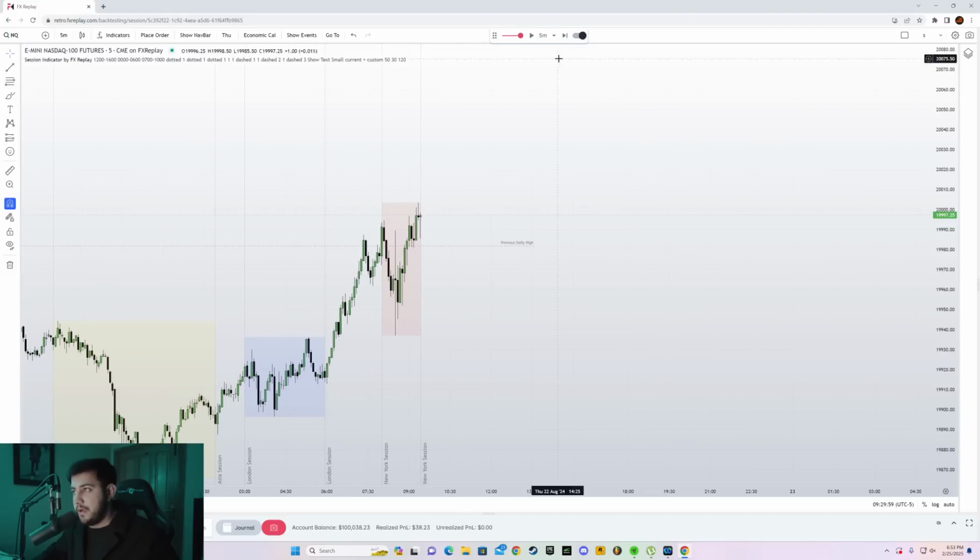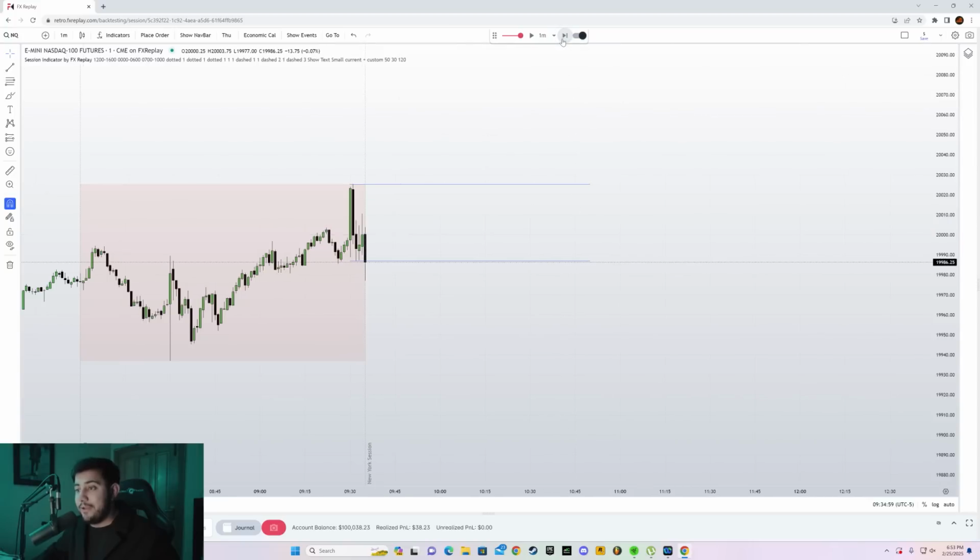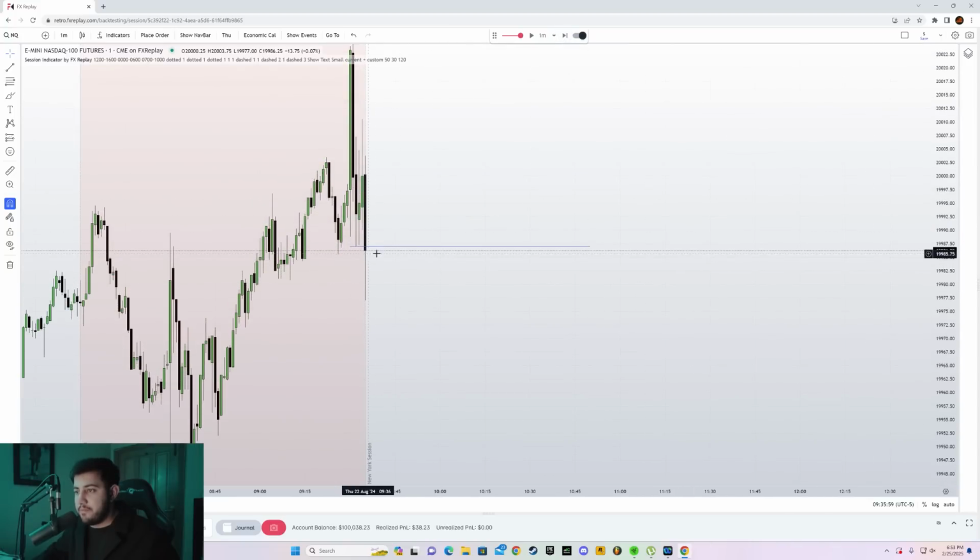920, 925, and 930. So we have the opening range low and the opening range high. So 930, first 5-minute candle, we mark the high and low. Let's go to the 1-minute time frame, right? And let's wait for a breakout. And we do have a breakout here.